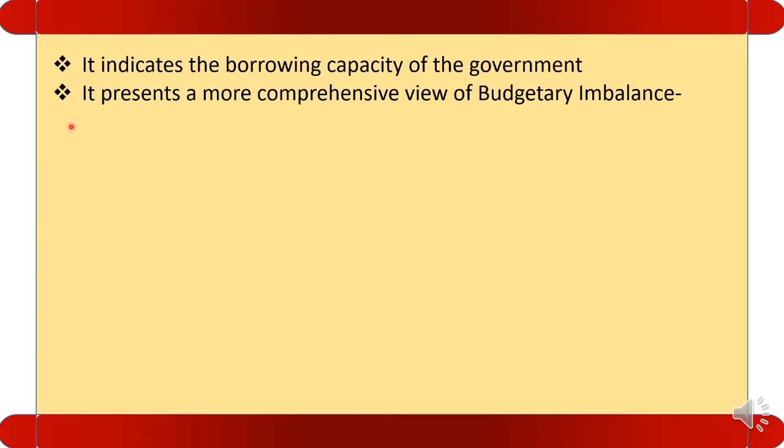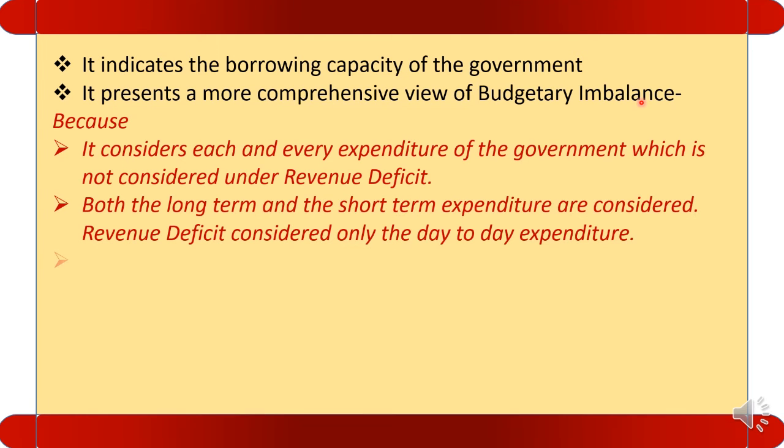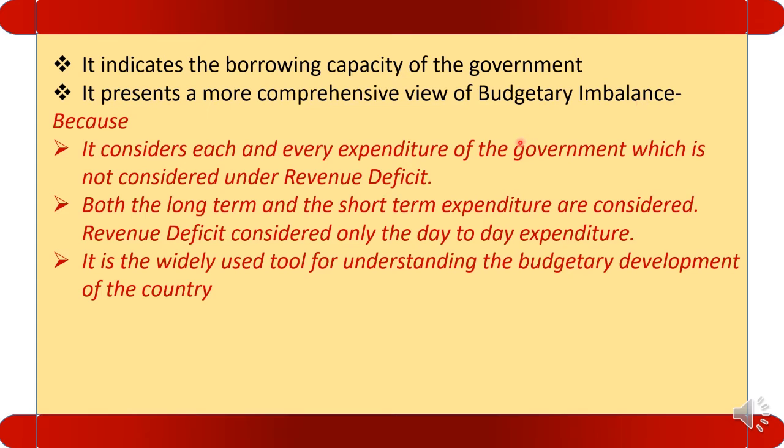If we compare the revenue deficit and the fiscal deficit, the fiscal deficit is a more comprehensive view of the budget imbalance. Why? Because of three reasons. First one is it considers each and every expenditure of the government which is not covered under the revenue receipt.